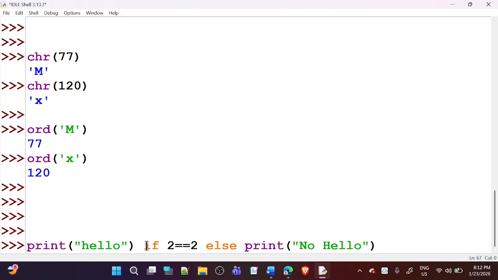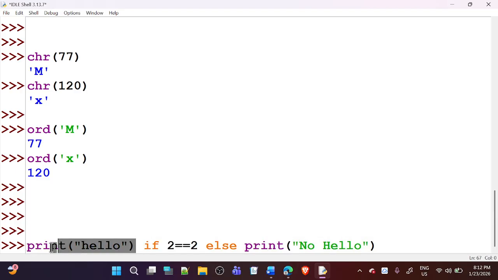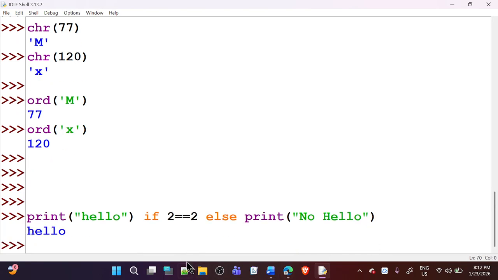Here, first it will ignore everything and focus here. PVM will focus here and check whether the condition is true or false. If the condition is true, it will print this one, not the complete thing, but this one. If the condition is false, it will print this one. So can you please tell me what will be the answer? Hello. The answer is hello.